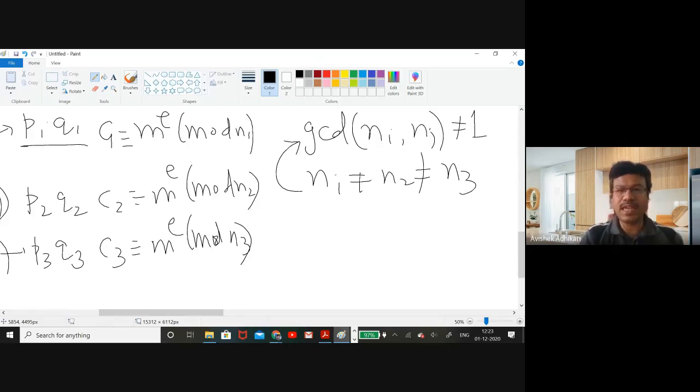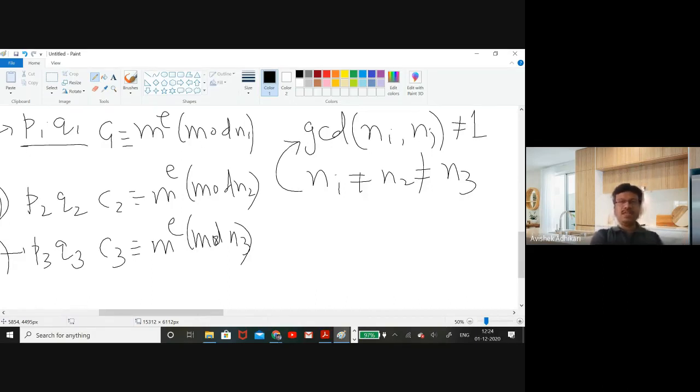Now see that N1 has exactly two prime factors, P1 and P2. N2 has exactly two prime factors, say P2 and Q2. So if they are not relatively prime and they are not exactly the same, they must have some common factors.